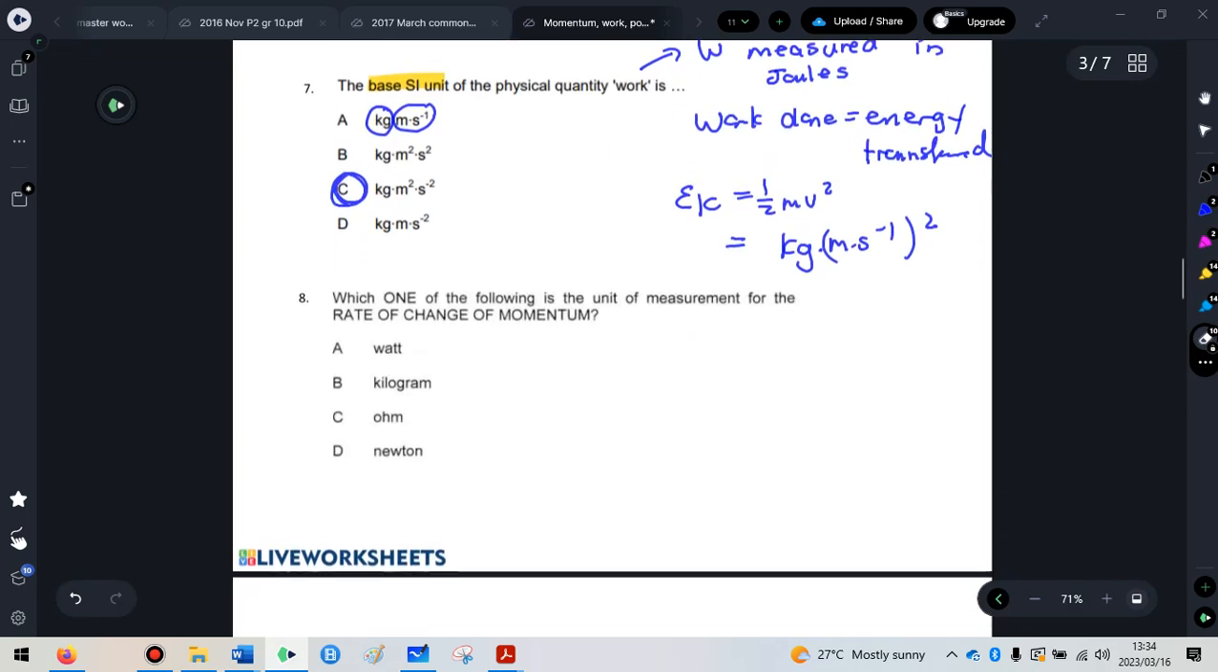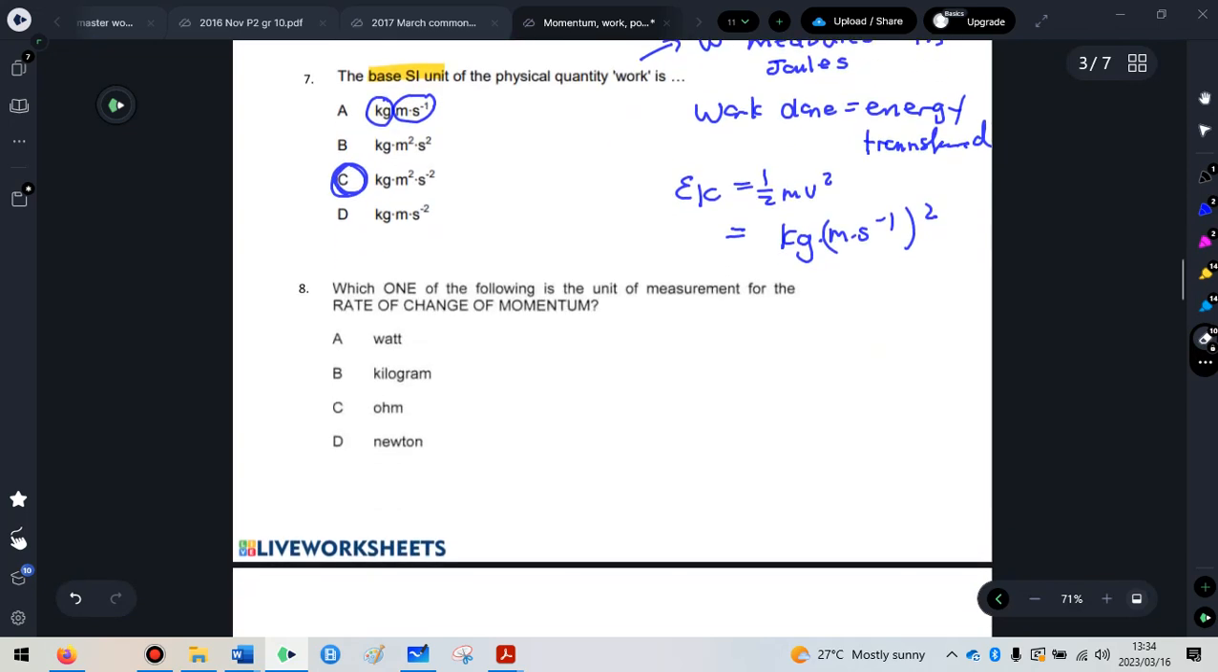The next question, also quite a common one, says which of the following is the unit of measurement for the rate of change of momentum? Okay, so they're really complicating your life. So what is rate of change of momentum? Rate of anything means that quantity divided by time. So rate of change of momentum means change of momentum divided by time.